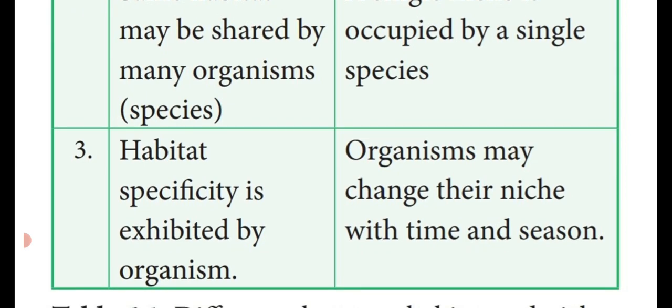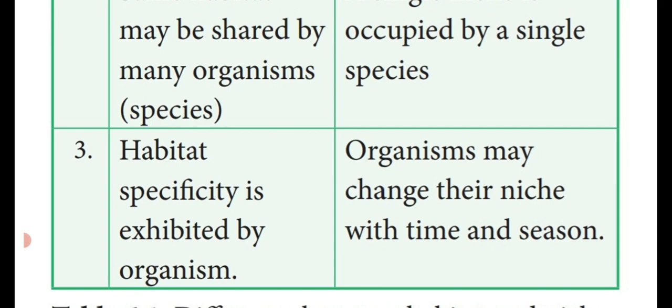Third, habitat specificity is exhibited by the organism. In niche, the organism may change its niche with the time and season. So here in habitat, the specificity is exhibited by the organism.